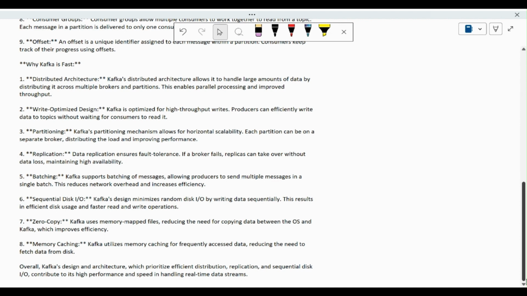I think you got very valuable information about Kafka: why we are using it, what the important things are, what the major things we have to consider when using it, what the advantages are, what the key components are, and what the key features are. And according to that, I think that's why it has become so popular and so fast.